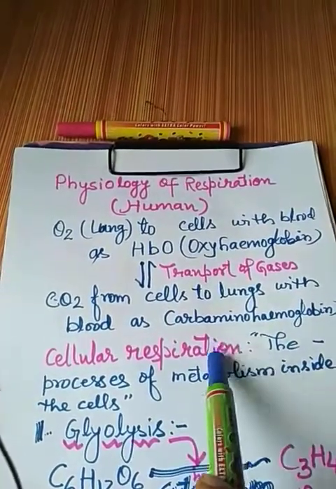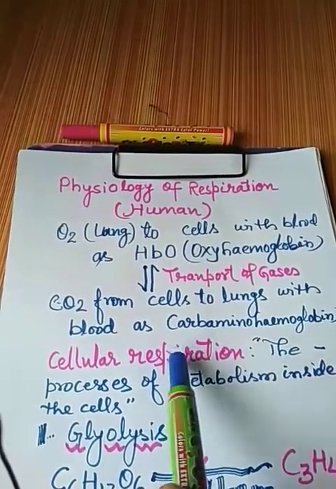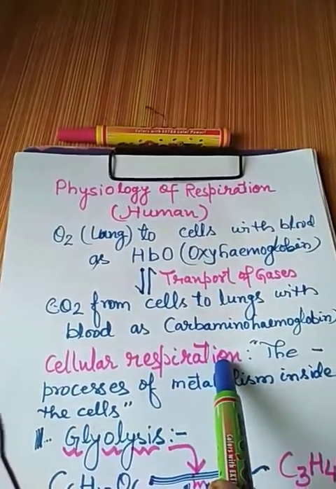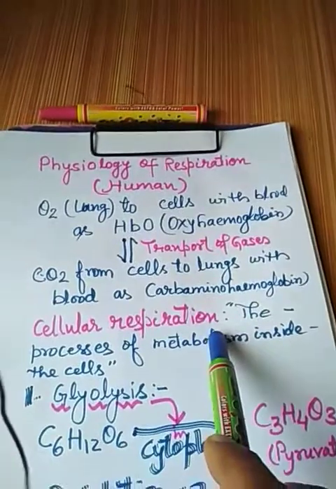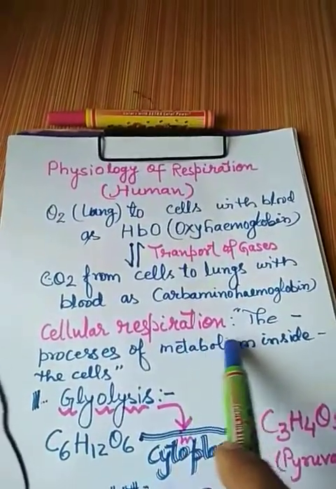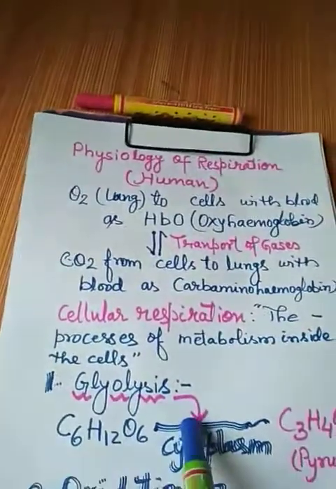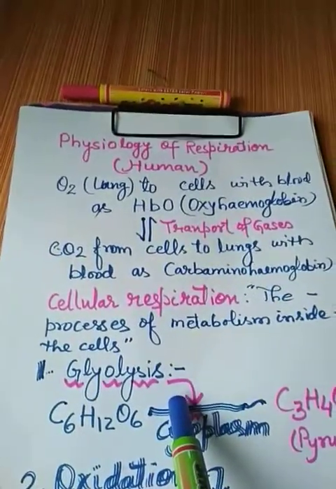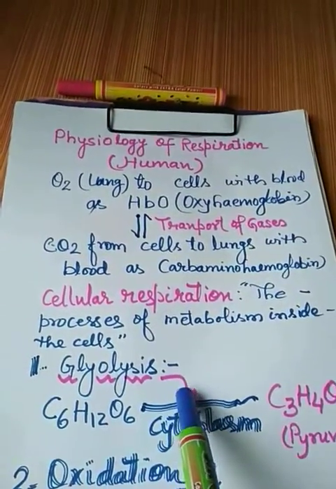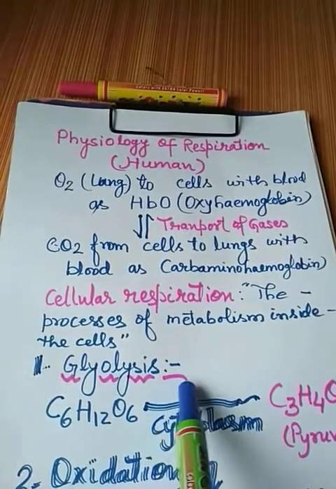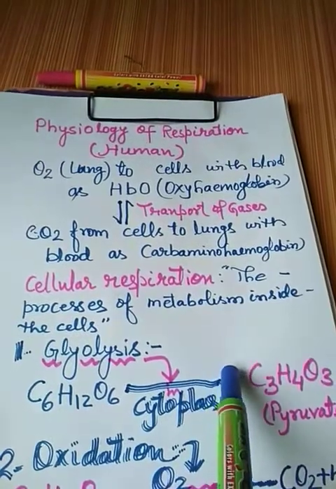So respiration is the last part that happens inside the cells, by which humans are able to get the energy. So the cellular respiration, further it is of different types: aerobic respiration and anaerobic respiration.